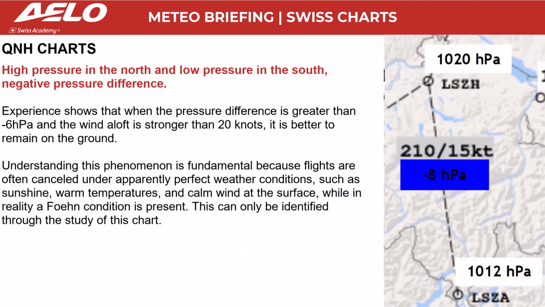Experience shows that when the pressure difference is greater than -6 hectopascals and the wind aloft is stronger than 20 knots, it is better to remain on the ground. Understanding this phenomenon is fundamental because flights are often cancelled under apparently perfect weather conditions, such as sunshine, warm temperatures, and calm wind at the surface, while in reality a föhn condition is present. This can only be identified through the study of this chart.